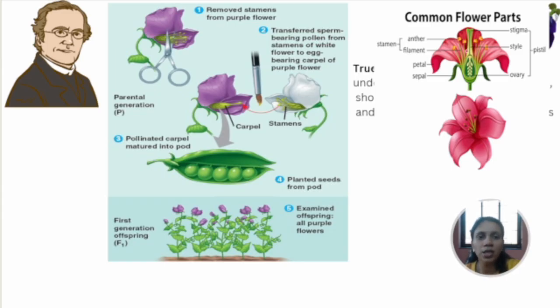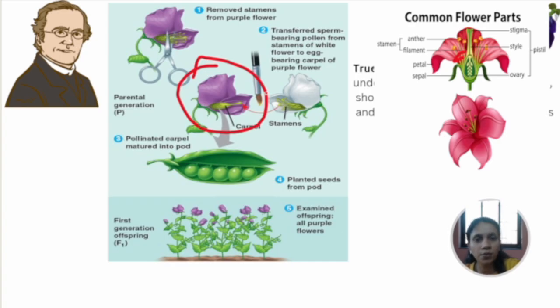He removed, or cut off, the stamens from the purple plant, and the second one was a white plant. He took the sperm-bearing pollen from the stamens of this white plant and transferred it to the carpel, the female part, the stigma and style of the violet plant. After doing this, he enclosed this flower in a bag.